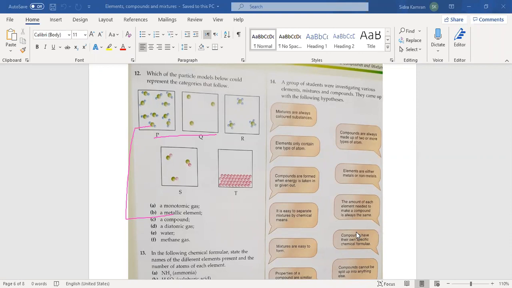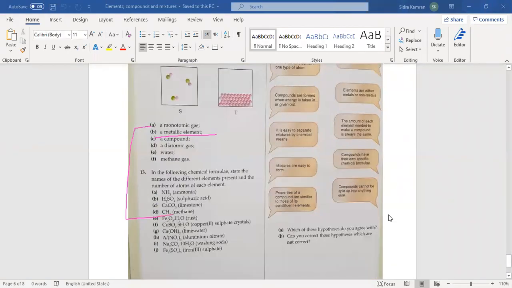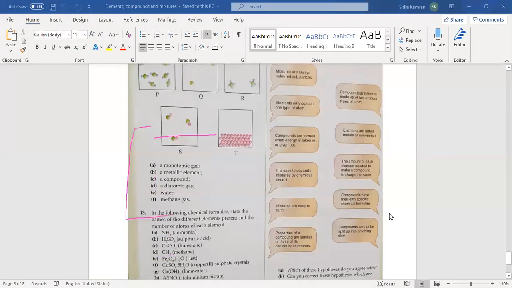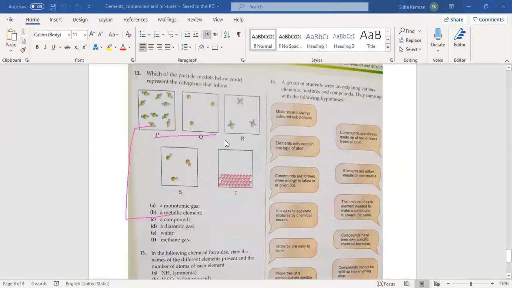If the hypothesis is correct, then no need to explain it. But if you think the hypothesis is wrong, then in part B write that you do not agree with this hypothesis and explain your answer. Or you have to write the hypothesis in the same manner like this. Make a box like this and then do it.